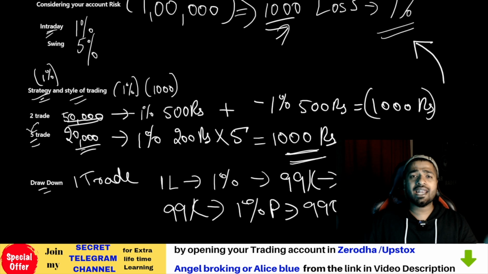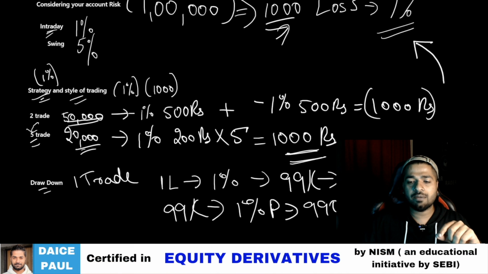So you're using 1 lakh capital, and from 99K, let's say 5 days in a week you made losses, 1%, 1%, 1%, 1%, 1%, total how much? 5%. The 5% loss for the week, overall your account came to 95K. So now again 95K versus 1 lakh, what is the difference? If you make 1%, again only 950 rupees you're going to make.